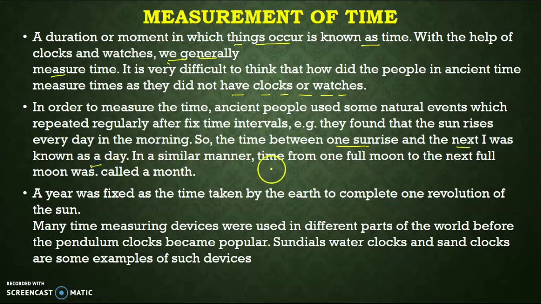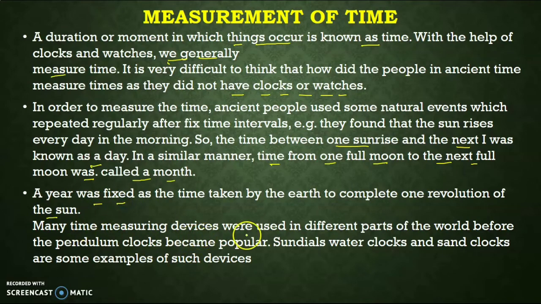In a similar manner, the time from one full moon to the next full moon was called a month. So different countries and different regions of the world had different methods to calculate their time, and they made their own calendars by their own measurement or calculation method. A year was fixed as the time taken by Earth to complete one revolution of the sun. This is the measurement of the year.